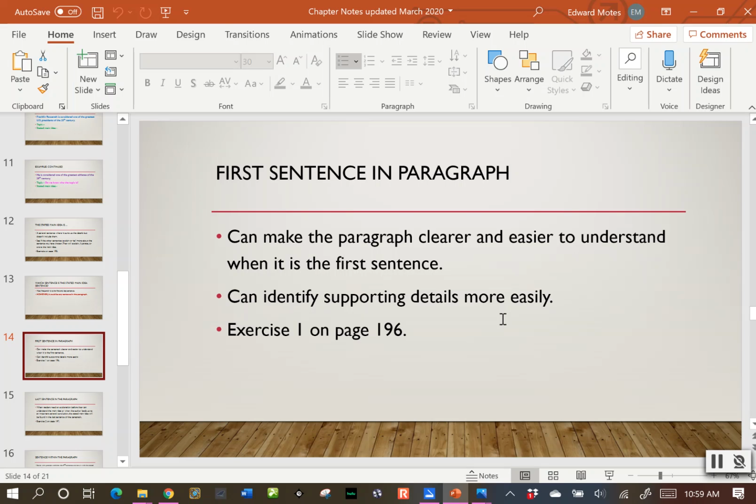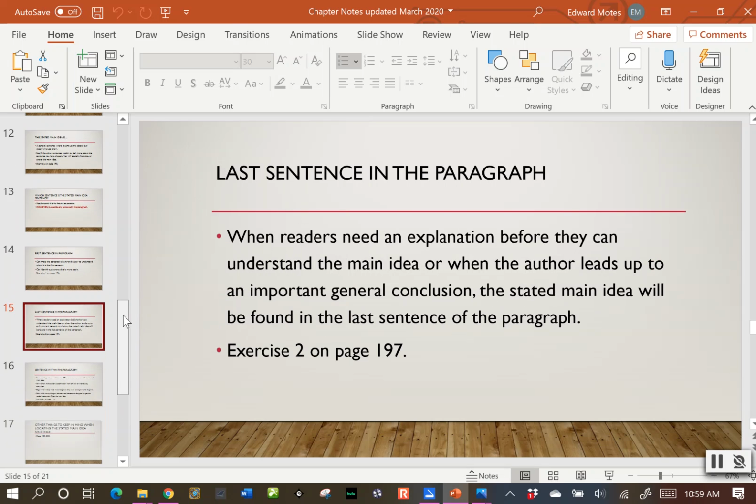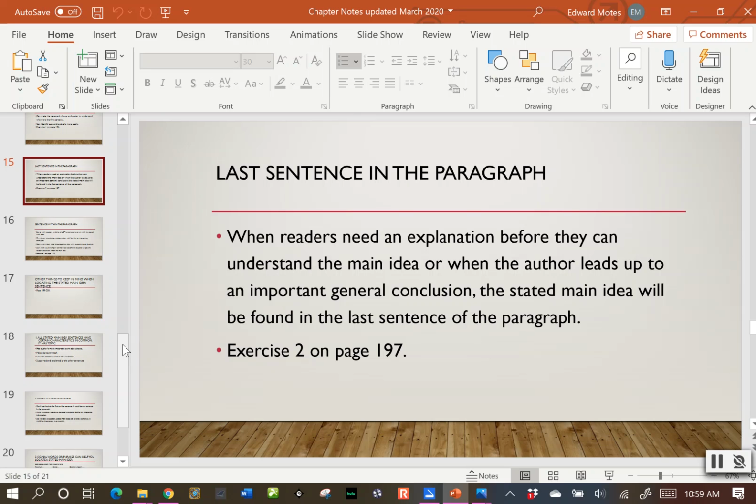Hi, and we're back in video number 2. We just finished looking at exercise 1 on page 196, and that was when the stated main idea is the first sentence in the paragraph. So let's take a look at when it's the last sentence in the paragraph.